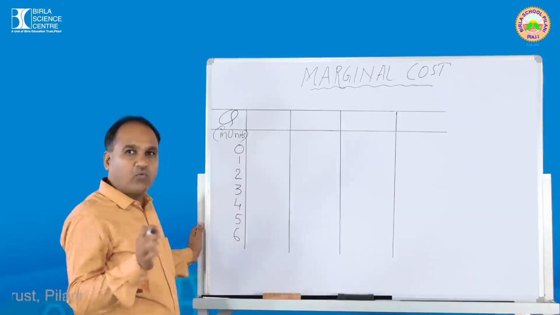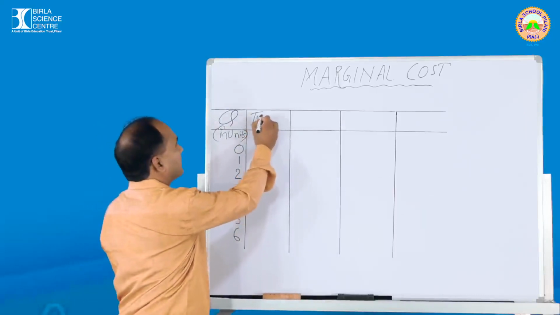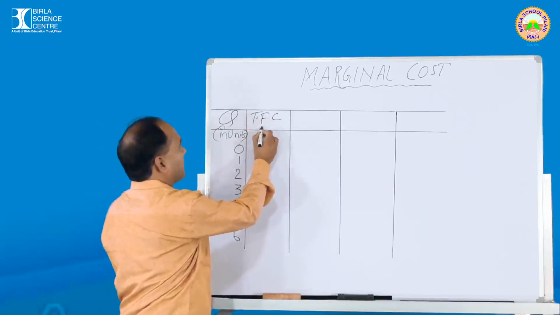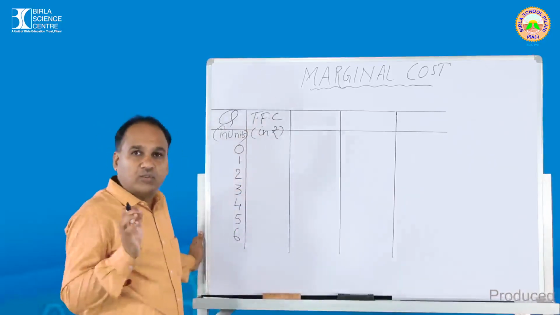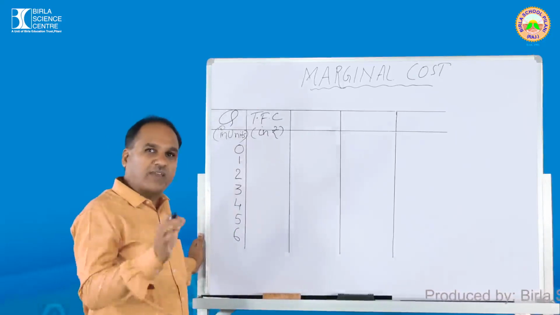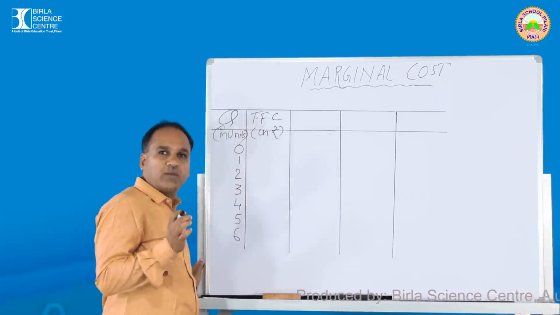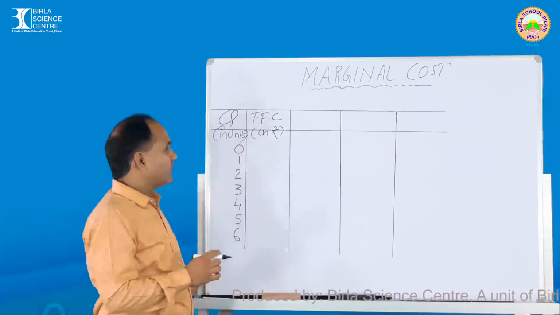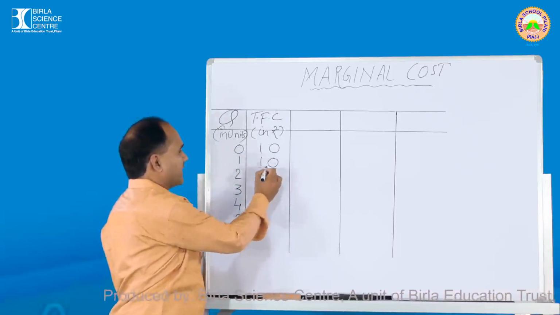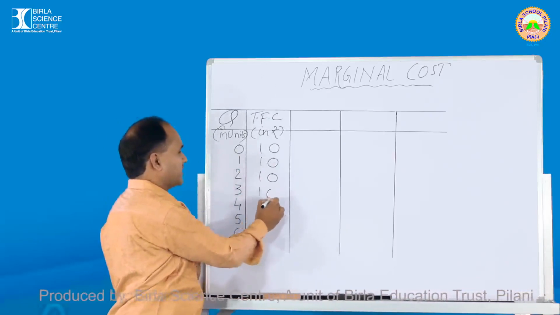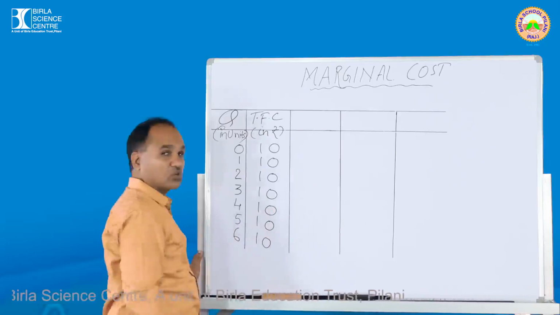In the second column, what are we going to take? We are going to take the total fixed cost in rupees. Remember, total fixed cost is the cost which is fixed at any level of output. It means that even though the output is 0, the cost will remain fixed. So let us assume that we take total fixed cost as 10. The TFC, that is total fixed cost, is the same everywhere, that is 10.